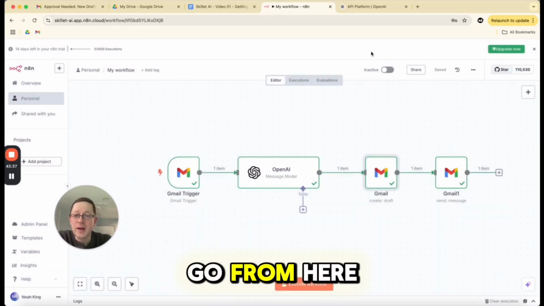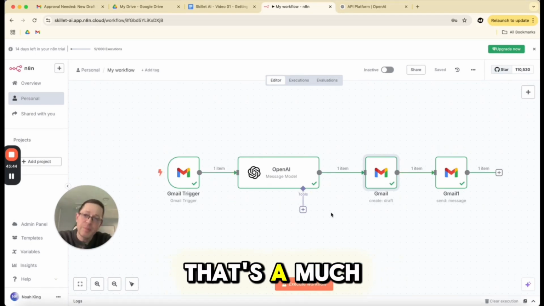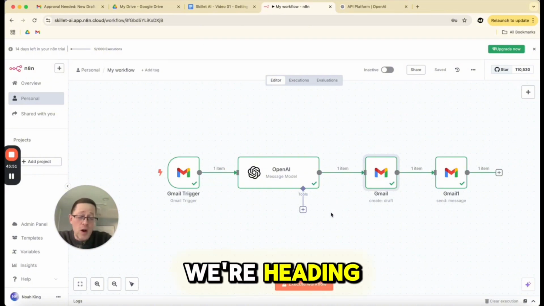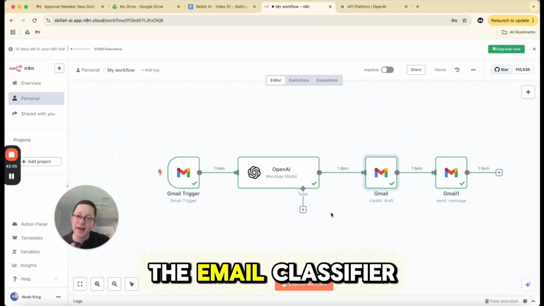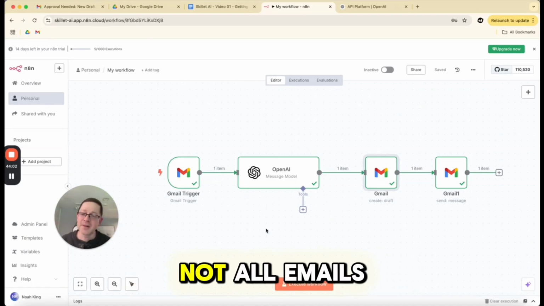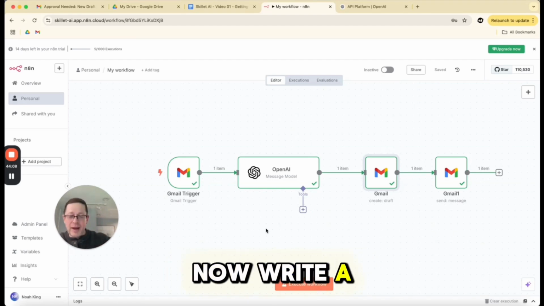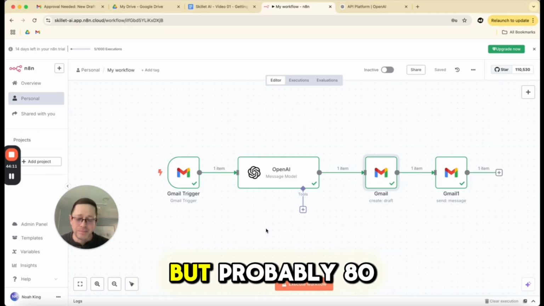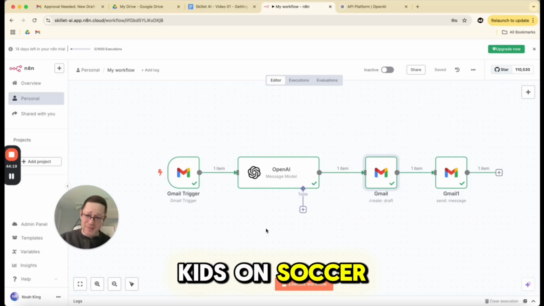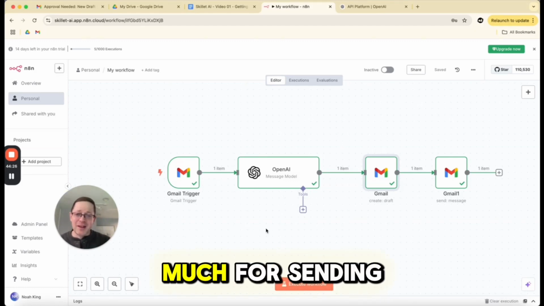In terms of where you go from here, if you wanted to build an email responder, we're going to do a second video that's a much better solution. This is something I do use, so I'll give you a little clue to where we're heading. We're going to do an email classification. The email classifier figures out in OpenAI whether this needs a reply, because not all emails need a reply. If it does, then write a reply. That's a much better system. I don't know about you, but probably 80 or 90% of my emails don't need a reply. They're newsletters, or I have kids on soccer teams and it's just, hey, FYI, go to this field. I don't need it to auto reply and say thank you so much for sending the field information.